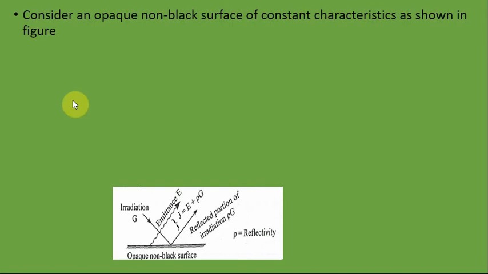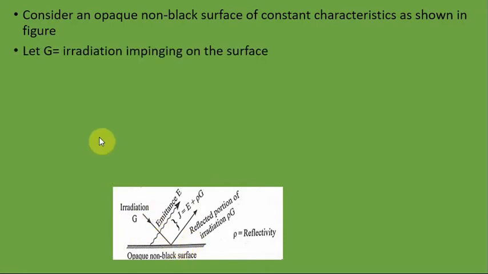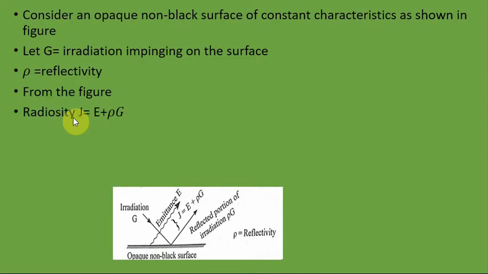Now consider an opaque non-black surface of constant characteristics as shown in the figure. G is the irradiation impinging on the surface. So G is the net radiation impinging on the surface, and rho is the reflectivity. From the figure, radiosity J, the net radiation leaving the surface, is equal to E plus rho G, that is emissive power E plus rho into G. Rho is the reflectivity; reflectivity is multiplied by irradiation. That much radiation will be reflected. E is the radiation emitted by the body itself.